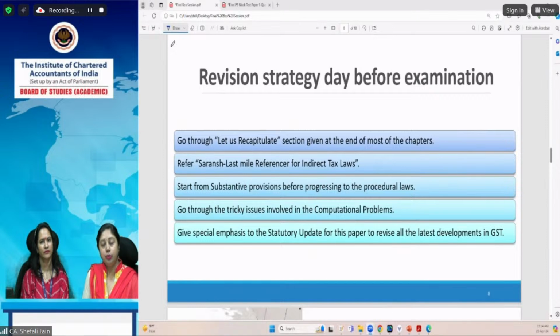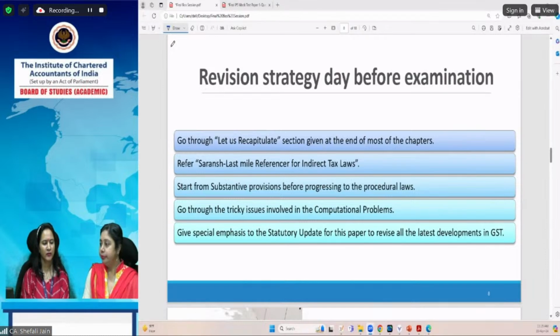And when you go for the examination, you will be in a much better position to recall all the provisions which you have done. Because unless you revise a provision, it will not serve you any purpose in the examination. Whatever you have prepared during your preparation time, if you are not able to revise it the day before the examination, it is a very rare possibility that you will be able to recall it during the examination.